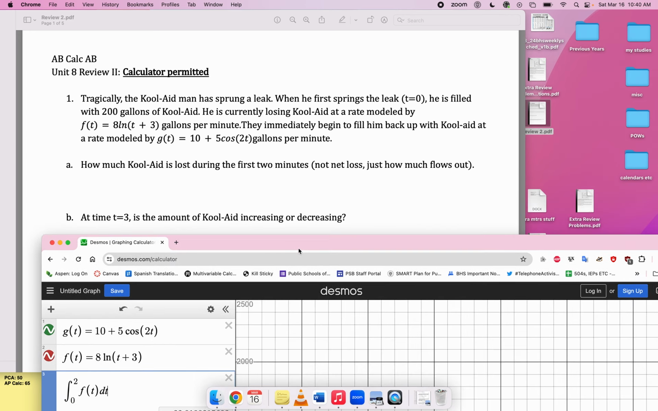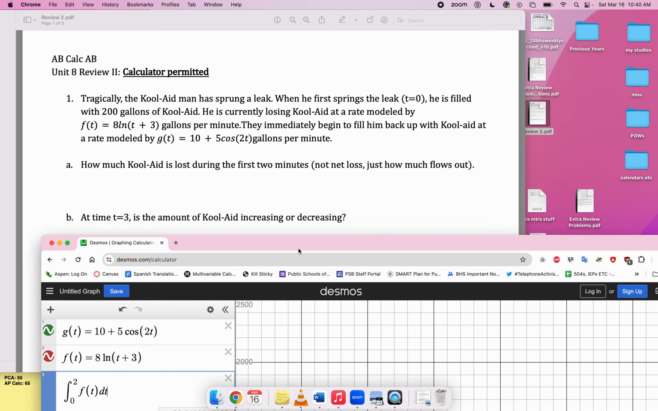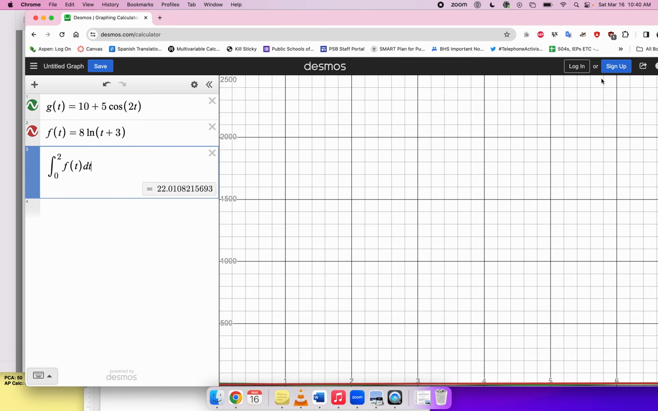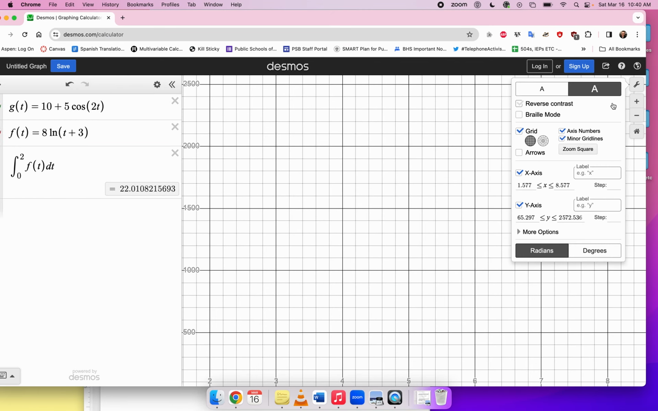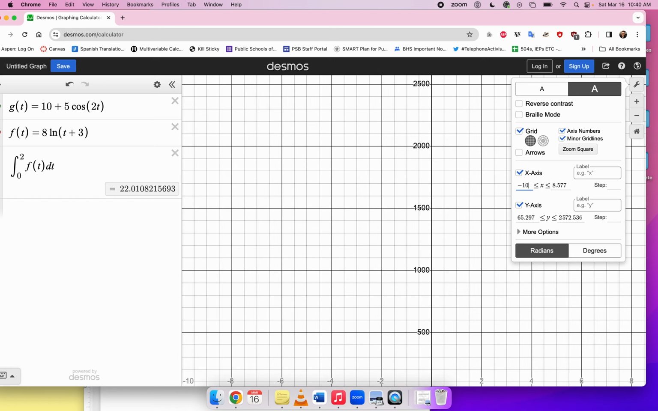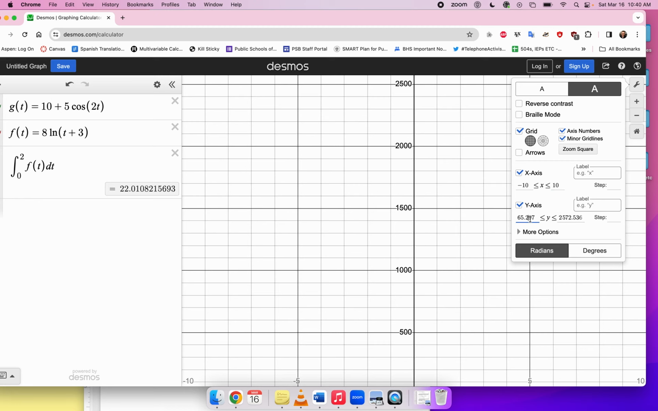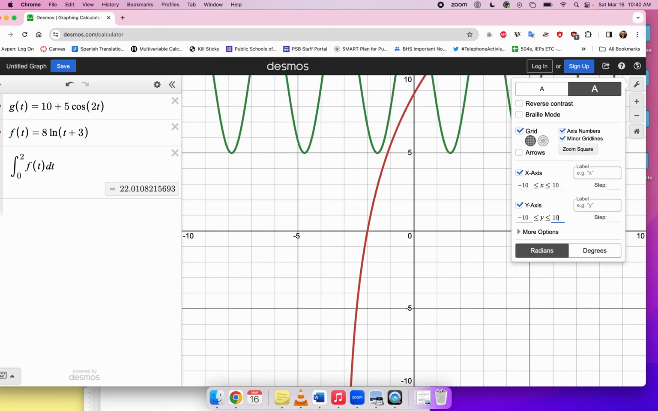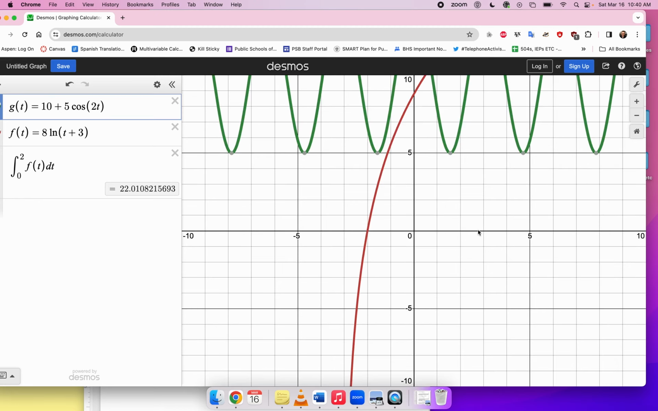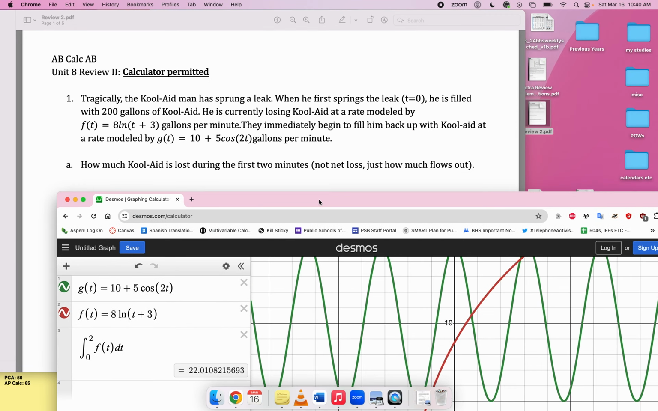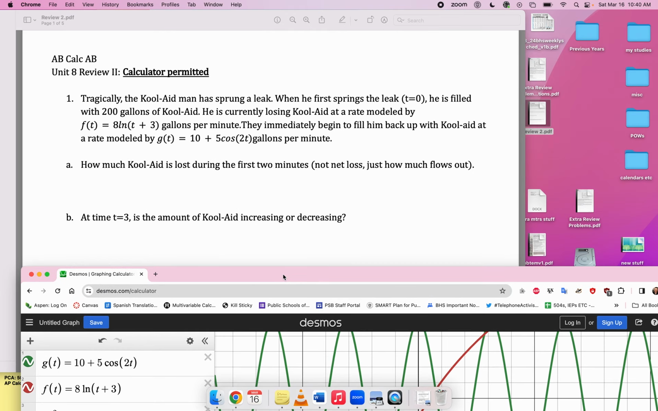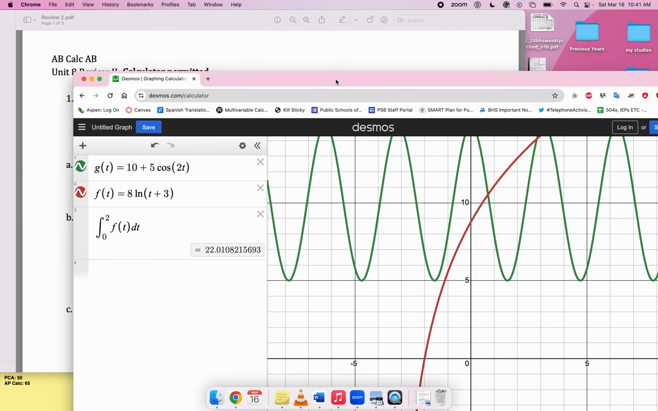Part B. At time t equals 3, is the amount of Kool-Aid increasing or decreasing? You could look at the graphs and see which one is bigger. I don't even see the graphs on here. I'm going to reset to the standard viewing window, like -10 to +10, just to reorient myself. Okay, I can kind of see the graphs. When is all this happening for? What is the interval under consideration? I don't think it says. So I don't know. Whatever.